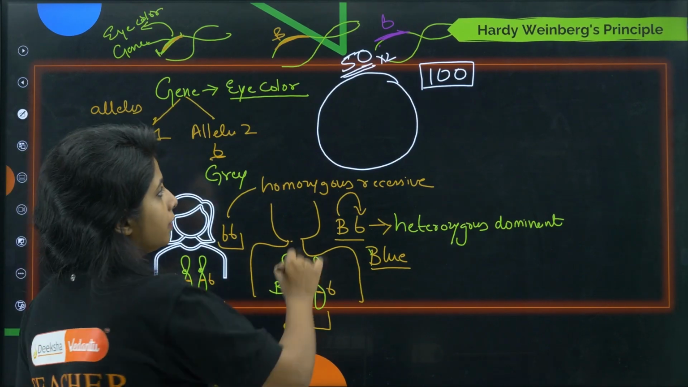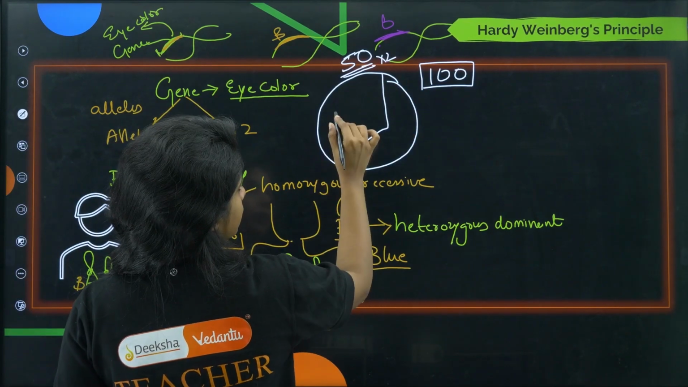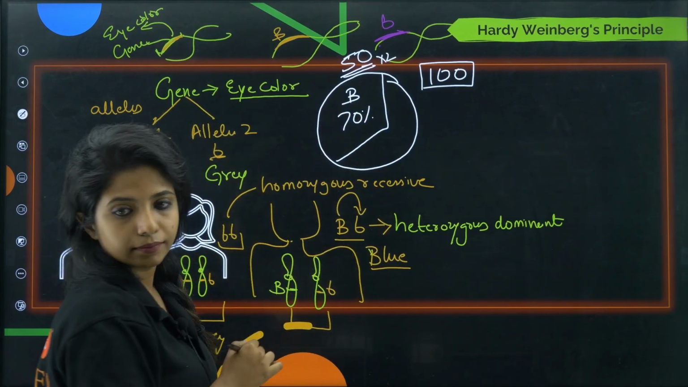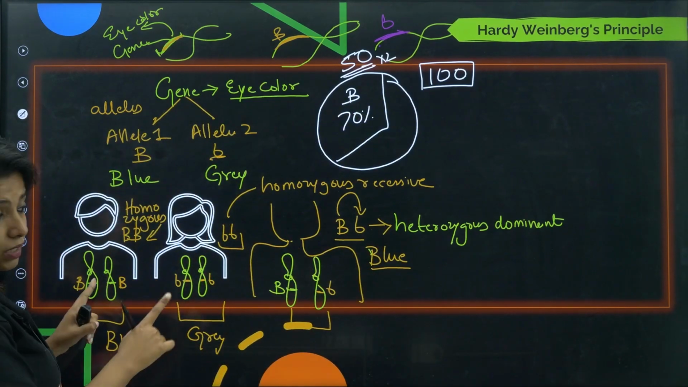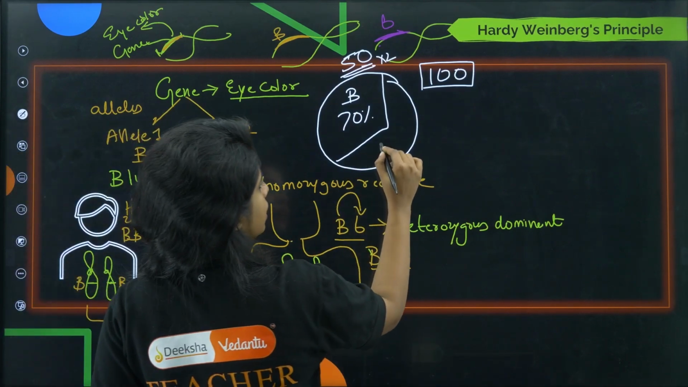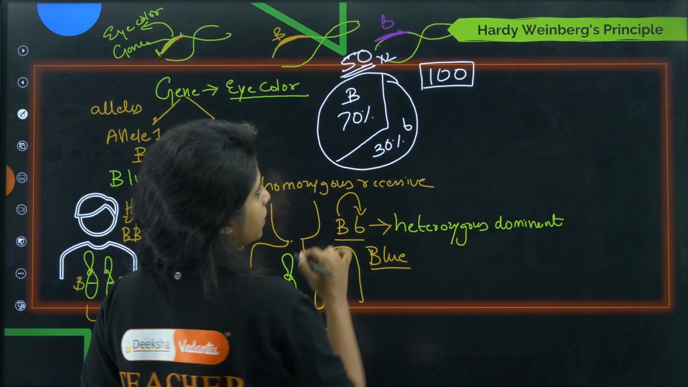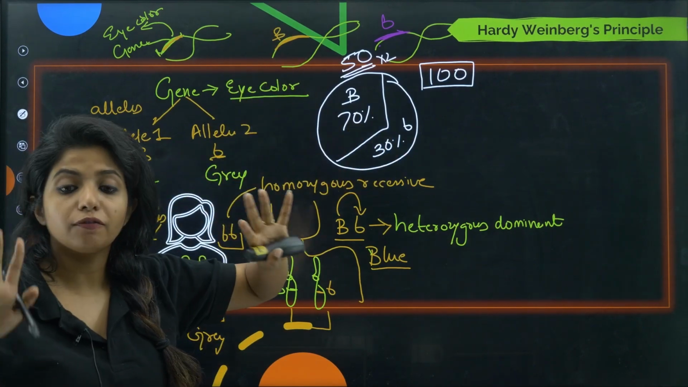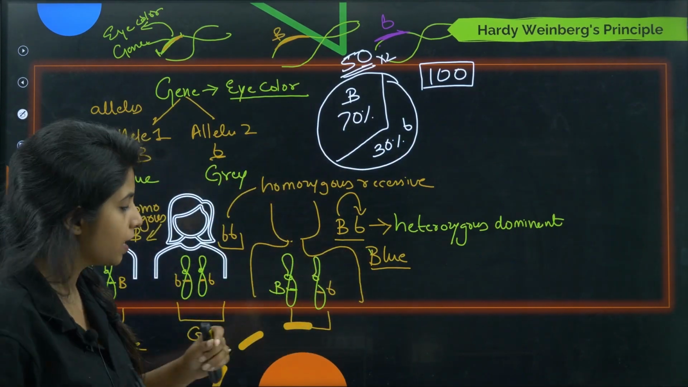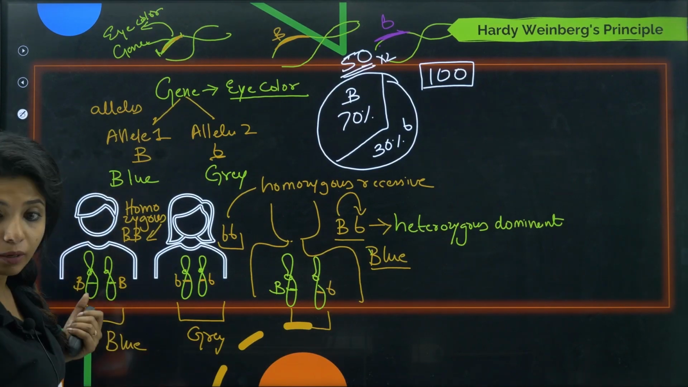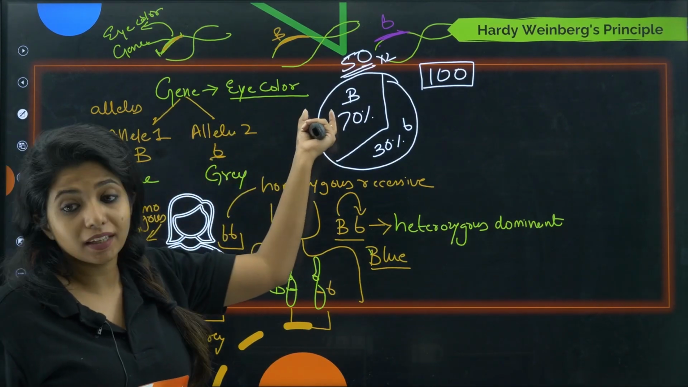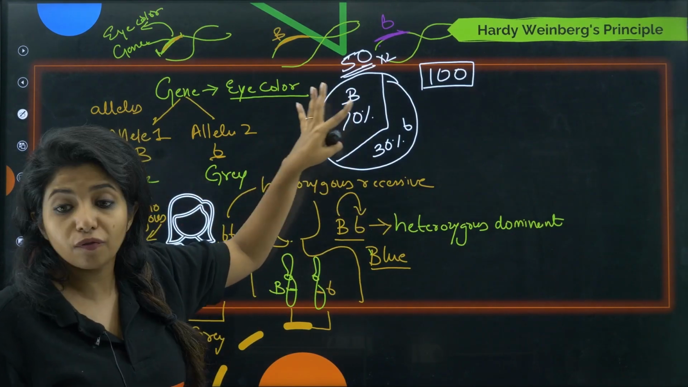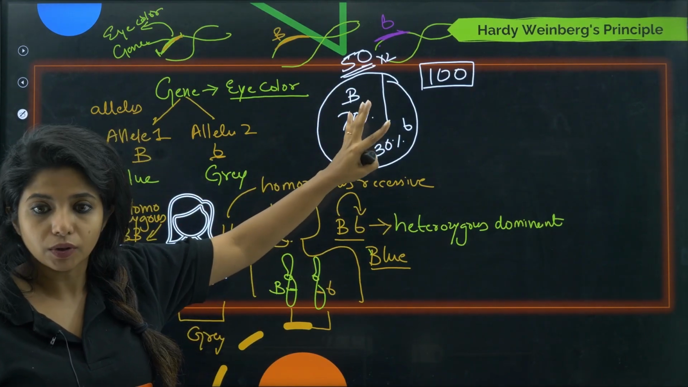And I am saying that almost 70% of the alleles are capital B, and the rest 30% are small b. So among this population of 50 people, most of them will be having capital B, which is why I am saying that capital B is 70% and small b is 30%. So this is the frequency, the percentage I am telling you.